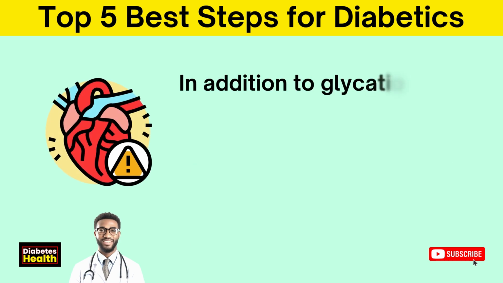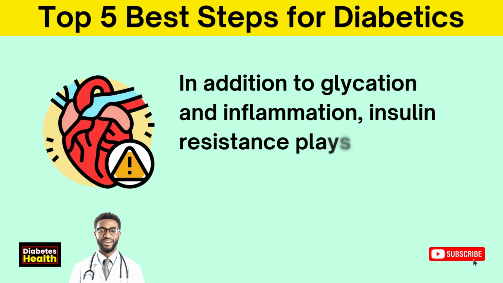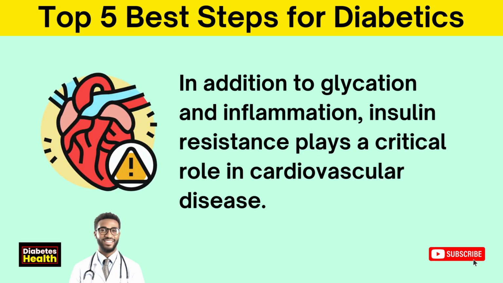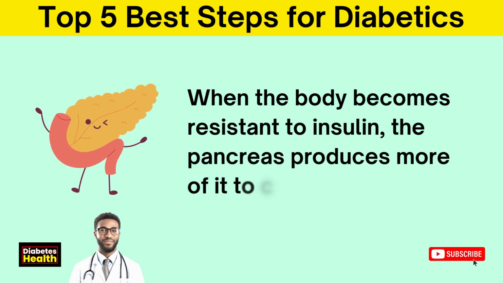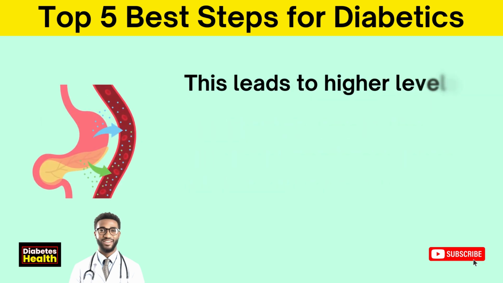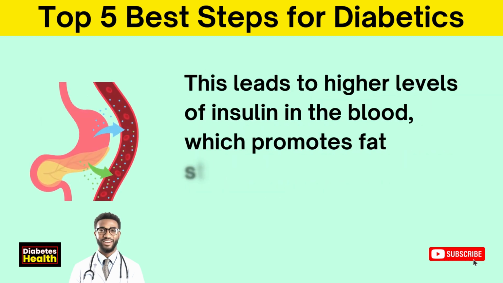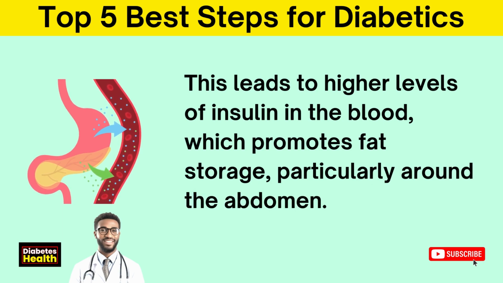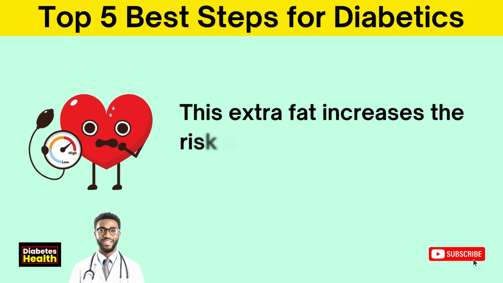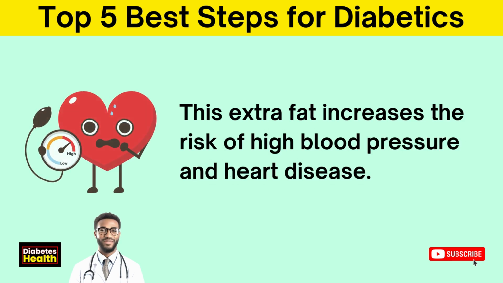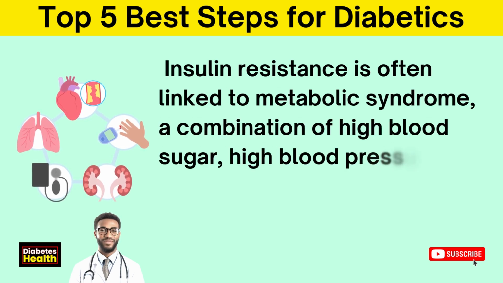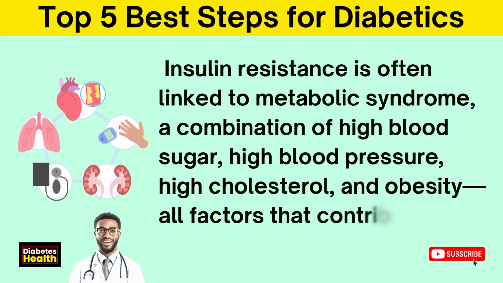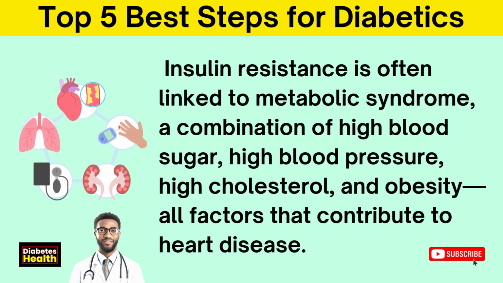In addition to glycation and inflammation, insulin resistance plays a critical role in cardiovascular disease. When the body becomes resistant to insulin, the pancreas produces more of it to compensate. This leads to higher levels of insulin in the blood, which promotes fat storage, particularly around the abdomen. This extra fat increases the risk of high blood pressure and heart disease. Insulin resistance is often linked to metabolic syndrome, a combination of high blood sugar, high blood pressure, high cholesterol, and obesity, all factors that contribute to heart disease.